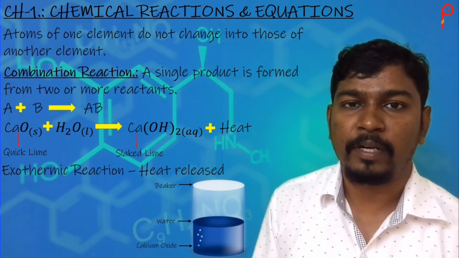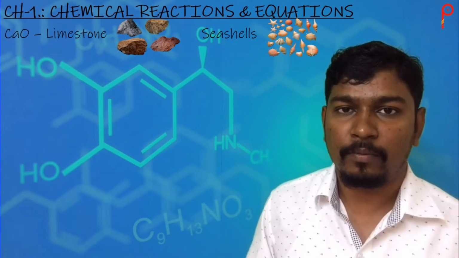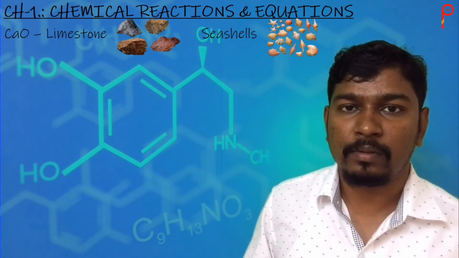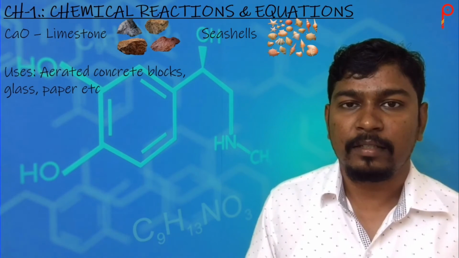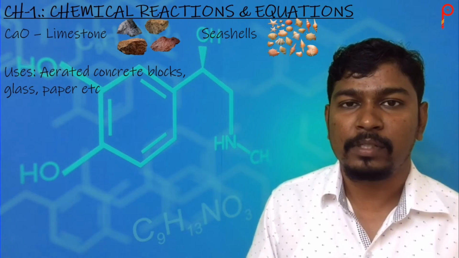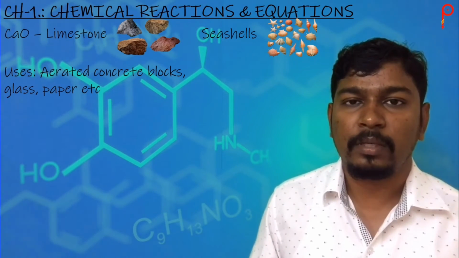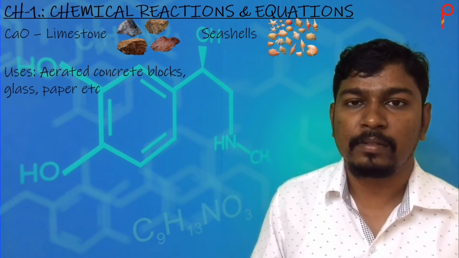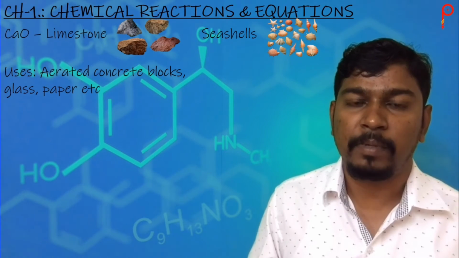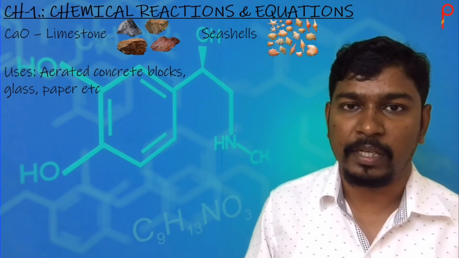CaO is produced by calcination process from limestone as well as from the seashells, and the top producer of calcium oxide is China. It is used in production of aerated concrete blocks, glass, cement as well as paper, and there are various other uses of calcium oxide.